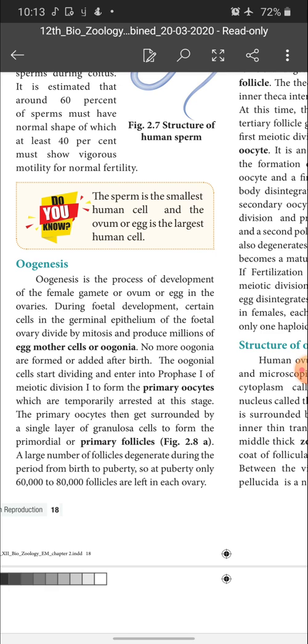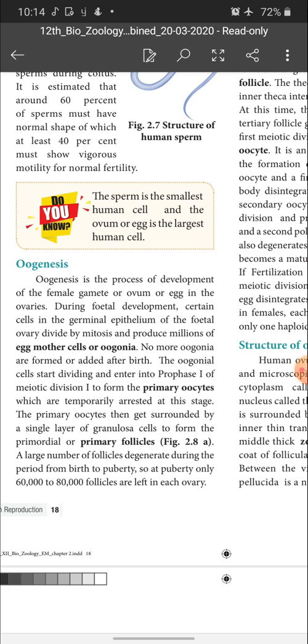The oogonial cells start dividing and enter into prophase 1 of meiotic division 1 to form the primary oocytes, which are temporarily arrested at this stage. So after birth, the oogonial cells divide and enter the prophase stage of meiotic division 1 to form a primary oocyte, which is arrested temporarily at this stage.